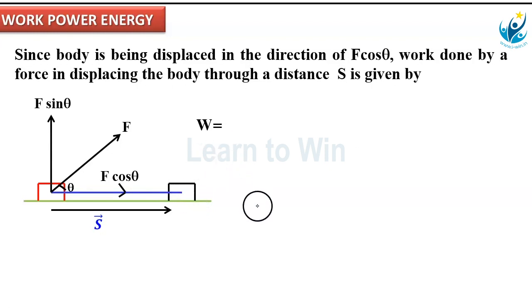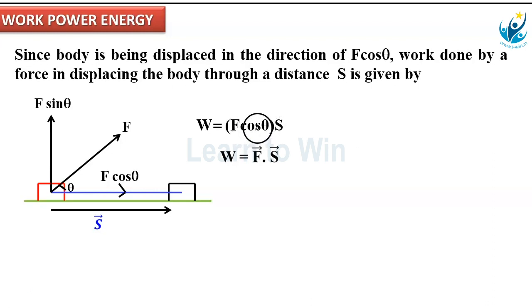Hence, W is equal to the force component along the displacement, that is F cos theta into S. W is equal to F S cos theta. F is a vector, S is a vector.